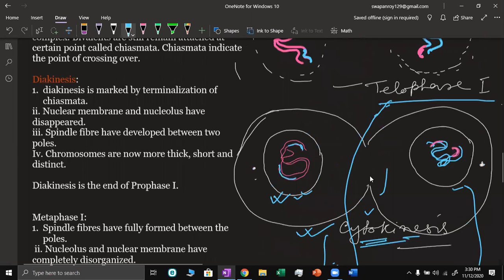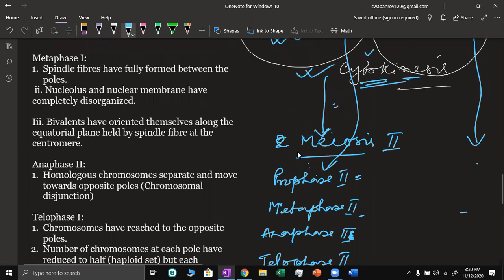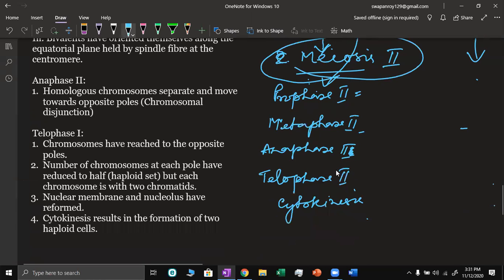What will happen here? What is the difference? Meiosis 2 is just like mitosis division. There is no difference. So whatever we have learned for mitosis is true for meiosis 2. Meiosis 2 is an equational division, simply like mitosis.